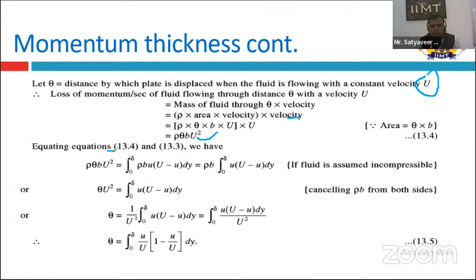So by equating equation 13.4 and 13.3, we can solve for the value, and initially we get the formula for theta. Theta is nothing but the momentum thickness, which is equal to the integration from 0 to delta of u by capital U into 1 minus u by capital U, dy. You can take capital U as U infinity. In some books you can see capital U infinity in place of capital U.